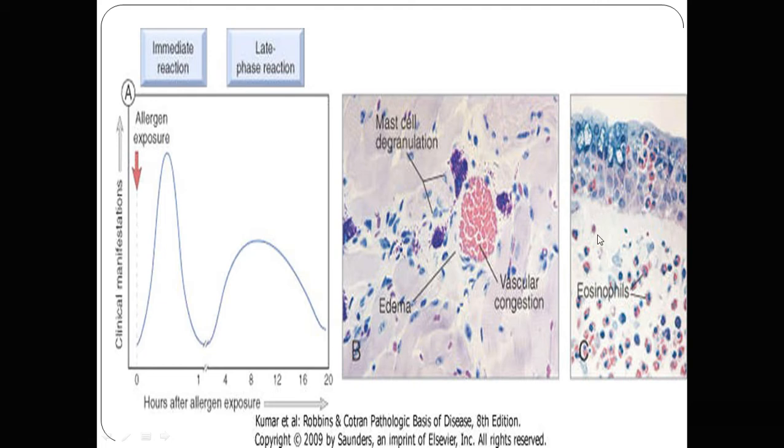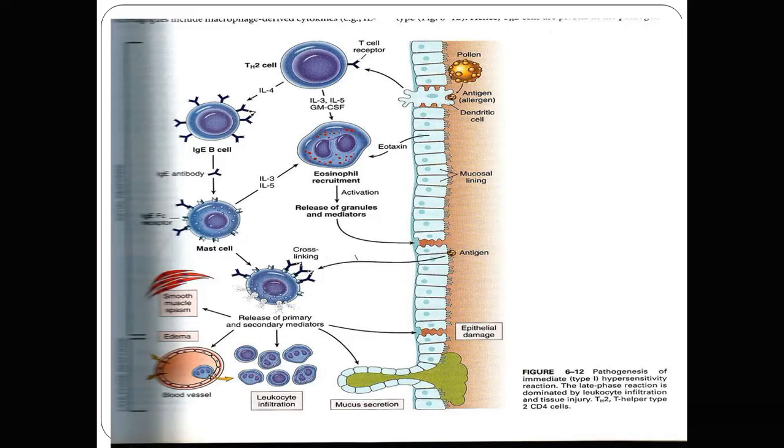So these are the tissue changes or the morphological changes in the tissue due to the reaction. This arrow indicates the mast cell degranulation. So there is release of the mediators in the mast cell cytoplasm into the tissue that leads to blood vessel congestion and edema, and subsequently it causes the release of the eosinophils. So there is plenty of eosinophil infiltration in the tissue, edema, and dilated blood vessels. These are the main features of the type 1 reaction.